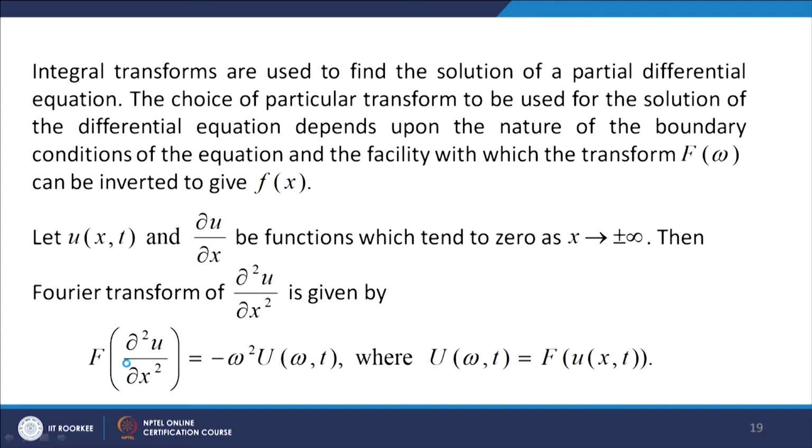Let us assume that in the problems that we consider, the function u(x,t), which depends on the space variable x and time t, and its derivative with respect to x, that is the gradient, are functions which tend to 0 as x goes to plus or minus infinity. Then the Fourier transform of u_xx is given by this.